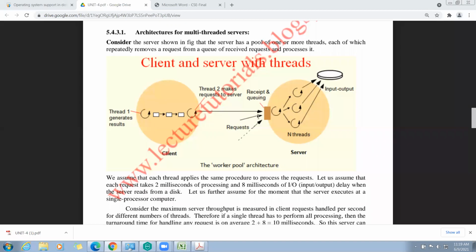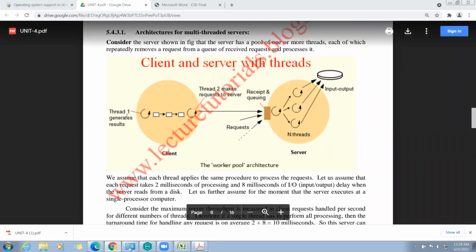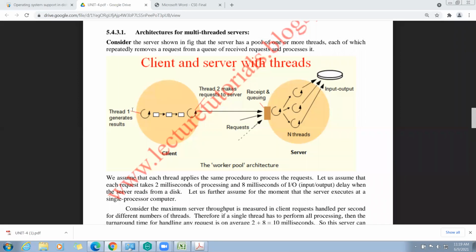These are the n number of requests, made by this thread, and these are queued in the receipt and queuing. These requests are accepted by the server and queued. These are the n number of threads, and this is the input and output of the server given to the client. Here, this thread is responsible for generating the results.